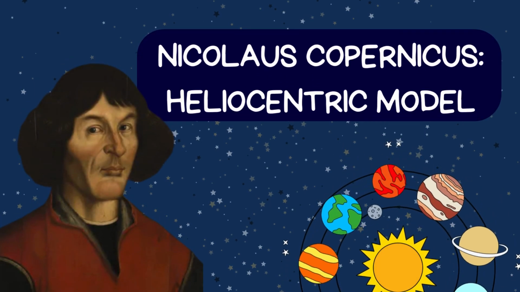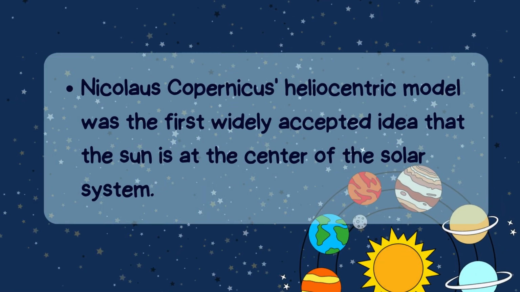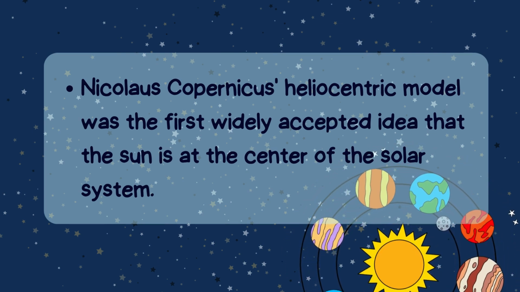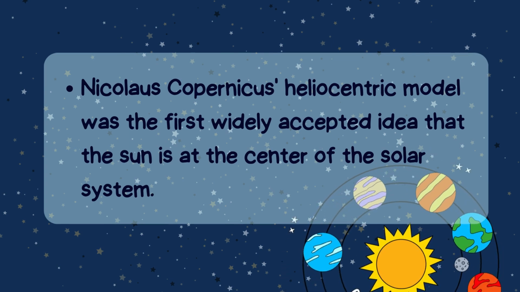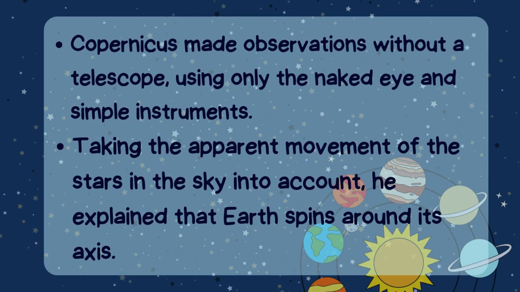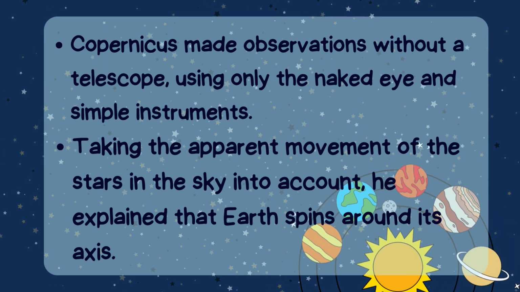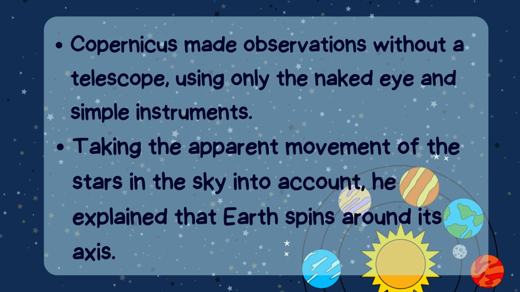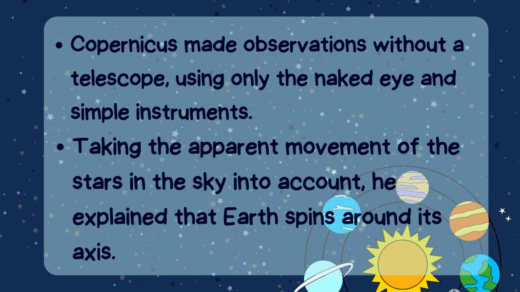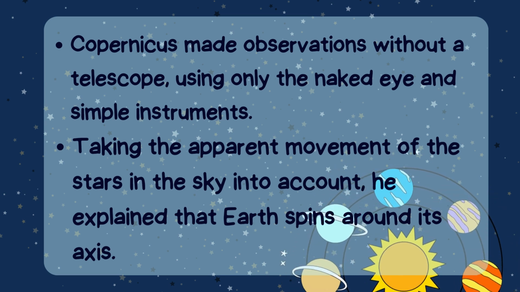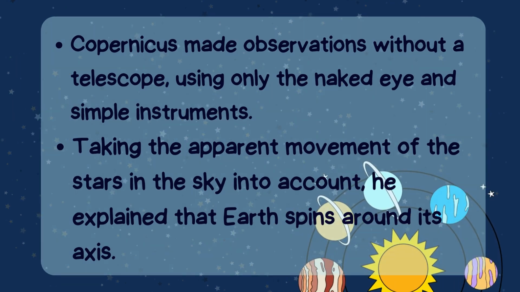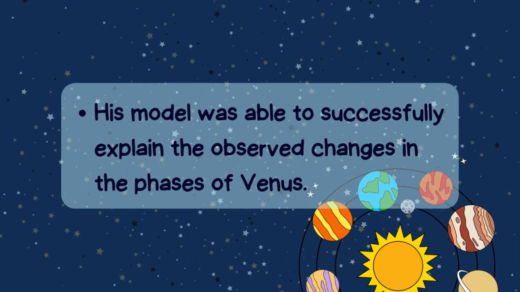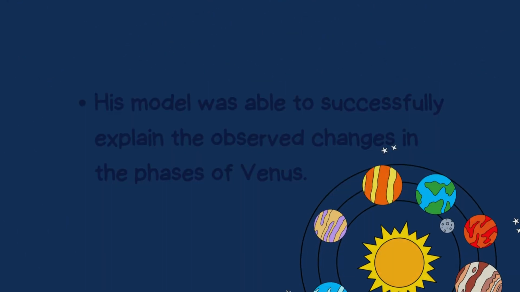Nicolaus Copernicus' heliocentric model. Nicolaus Copernicus' heliocentric model is the first widely accepted idea that the Sun is at the center of the solar system. Copernicus made observations without a telescope, using only the naked eye and simple instruments, taking the apparent movement of the stars in the sky into account. He explained that the Earth spins around its axis. His model was able to successfully explain the observed changes in the phases of Venus.